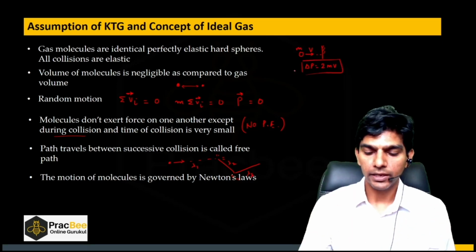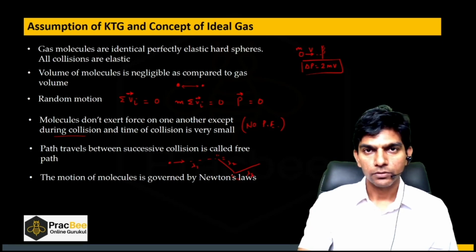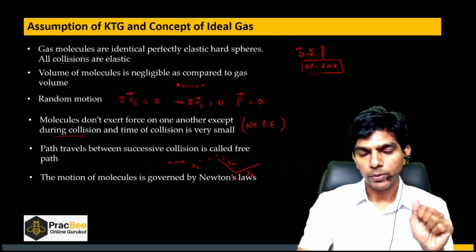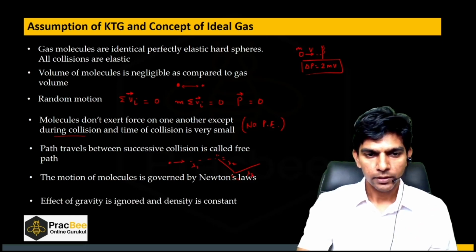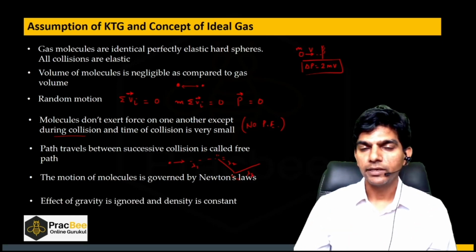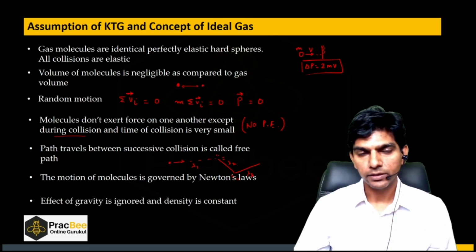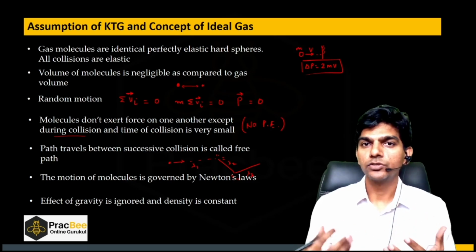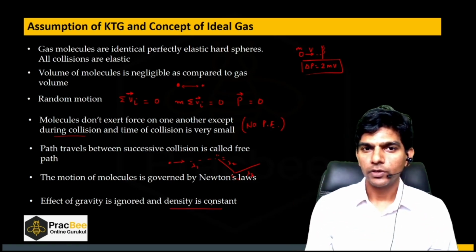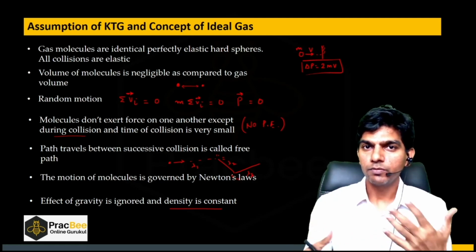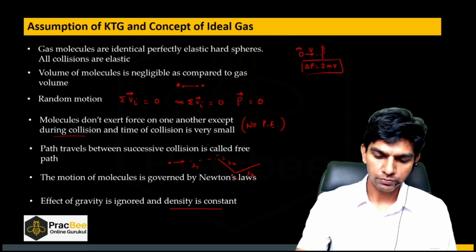So we can apply Newton's laws to understand the motion of the molecules in the enclosed vessel. And the last assumption is that we have to ignore the gravity effect. If the gravity effect is ignored, we can assume density to be constant throughout the vessel, right? I hope these assumptions are clear. Now let us see what type of question can be asked from these assumptions.